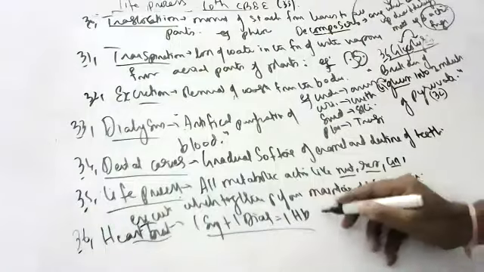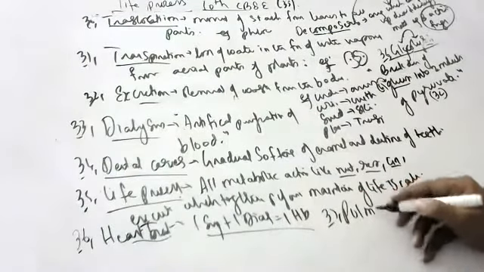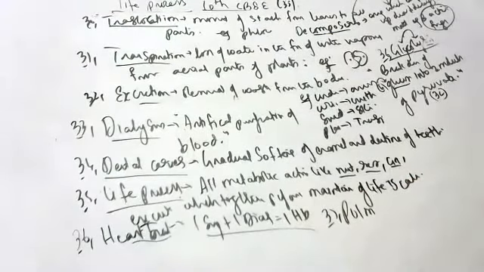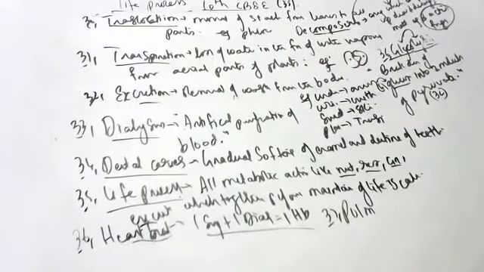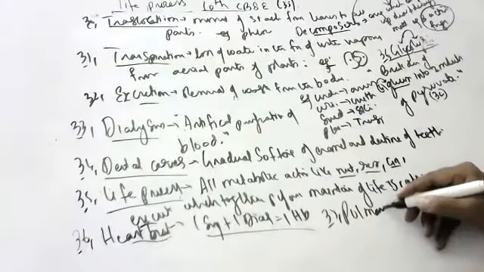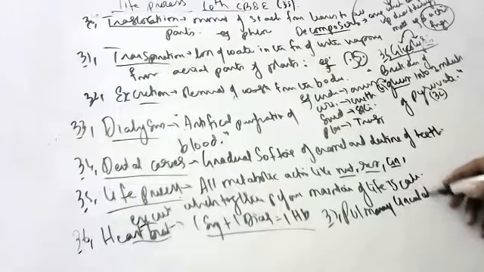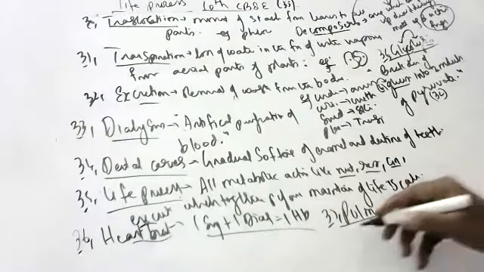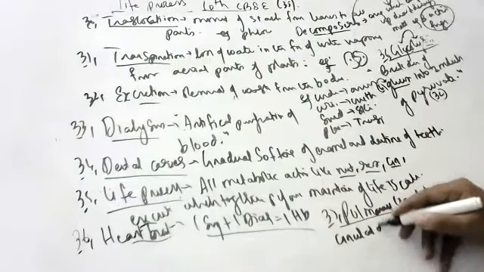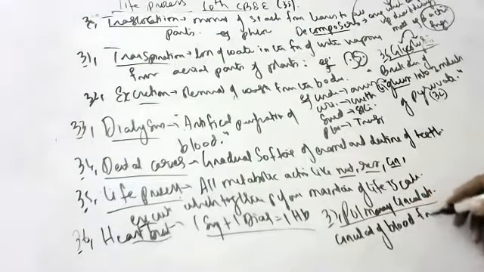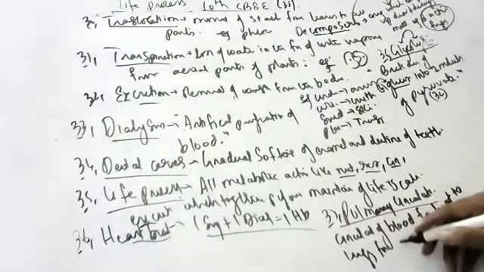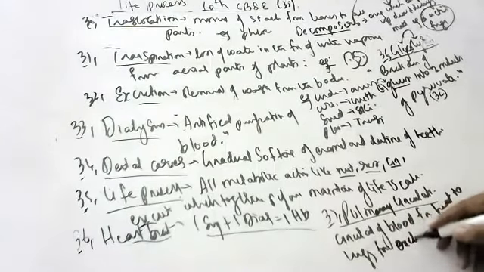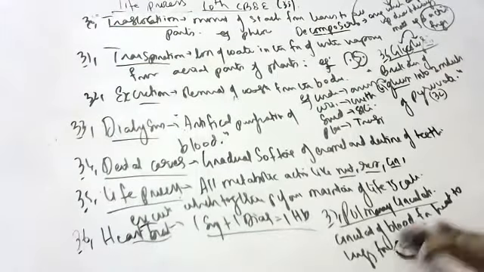They won't ask, but if they ask, what do you mean by pulmonary circulation, what do you write, children? Pulmonary circulation means circulation of blood from heart to lungs for exchange of gases, for oxygenation and deoxygenation.